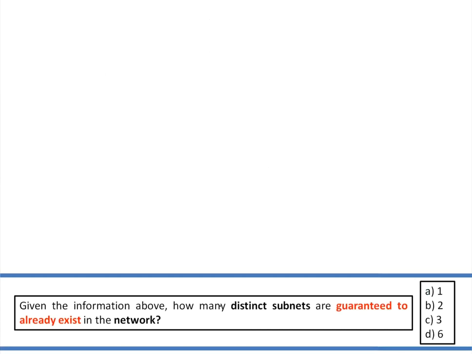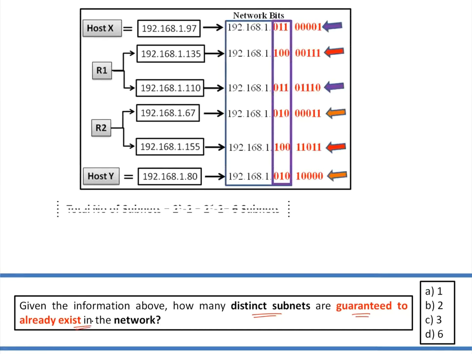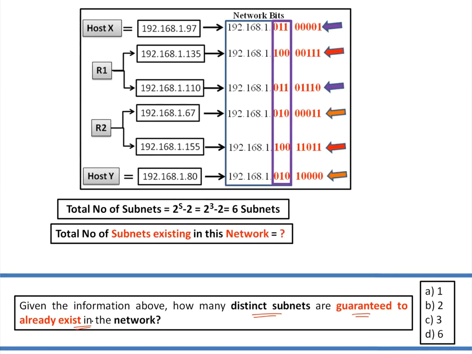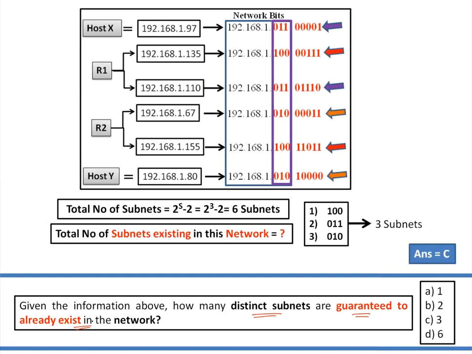Now the first question: how many distinct subnets are guaranteed to already exist in this network? Though there are 6 valid subnets possible, only 3 are existing, guys. Altogether we have 8, but as it is FLSM, only 6 will be valid. But in this network, we used only 3 subnets.